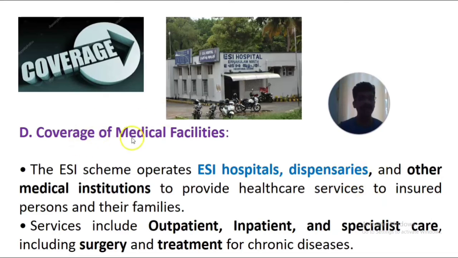Then the fourth feature is coverage of medical facilities. As I said in the introduction, ESI has different organizations such as ESI hospitals, dispensaries, clinics and other medical institutions. So the ESI scheme operates various ESI hospitals, dispensaries and other medical institutions to provide healthcare services to insured persons or their families. Services include outpatient services, inpatient services and specialist care. There will be specialist doctors or consultants, so the beneficiary may get specialist services and care, even surgery and other treatment for chronic disease, etc.